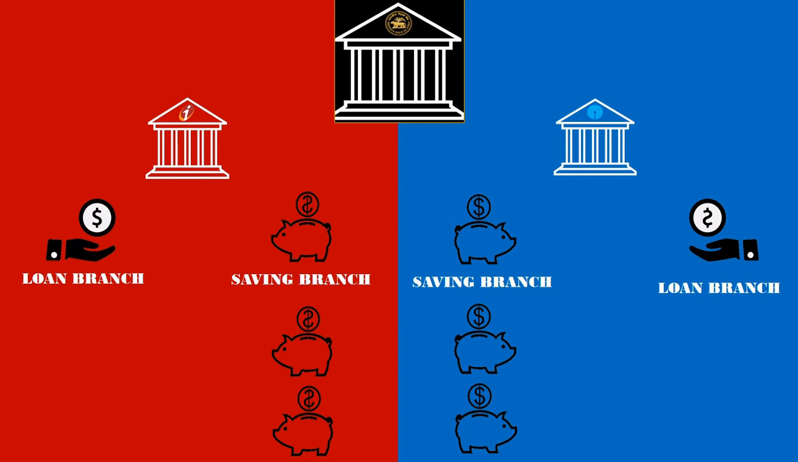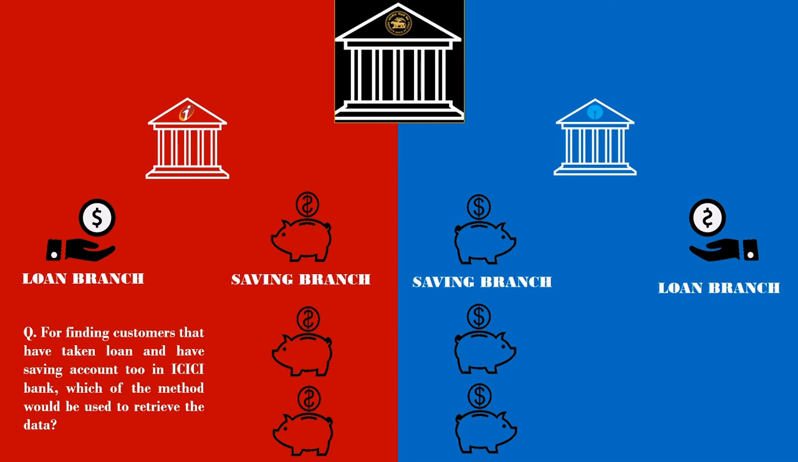So, while seeing this case, you have to solve the following questions. First question: for finding customers that have taken a loan and have a saving account too in ICICI Bank, which method would be used to retrieve the data? It means using ICICI Bank, you need to find the customers that have an account in the loan branch and also an account in the saving branch. So which method will be preferred to find this data?